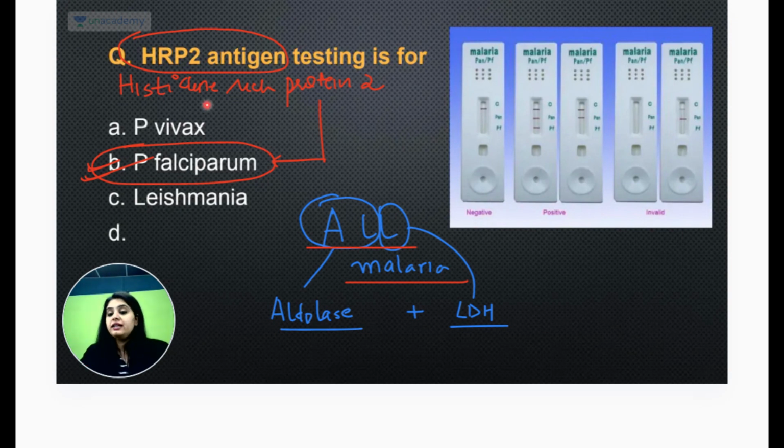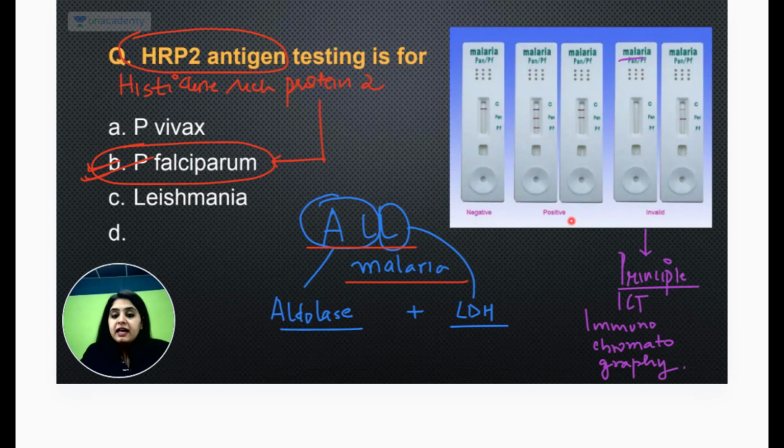Guys, going forward for INICET, what is the principle of every card test on this planet, be it for malaria or be it for HIV or hepatitis or COVID or urine pregnancy test, कोई भी card test होगा, it is based on immunochromatography. That is also a NEET PG question, and remember it for INICET. The principle is going to be immunochromatography. And every time, what is the first line that has to come positive? कौन सा line होता है that has to come positive? Control line.